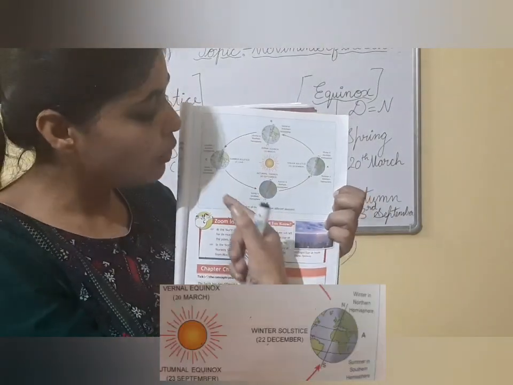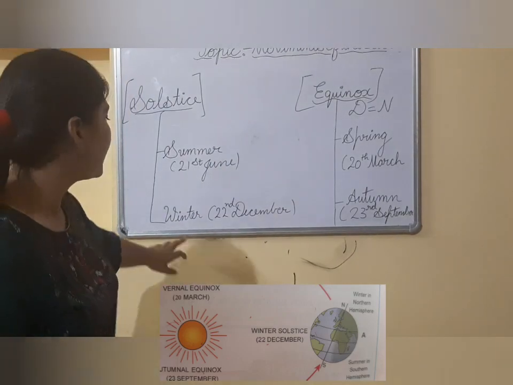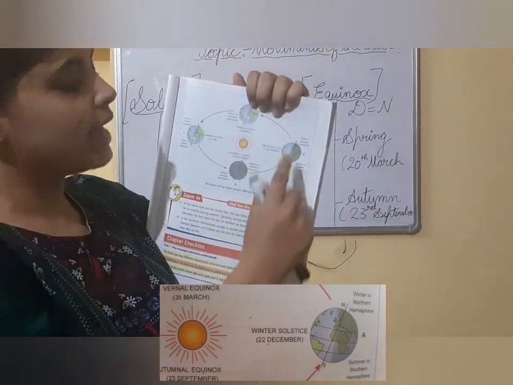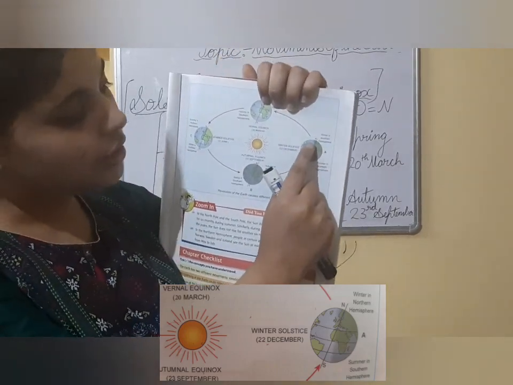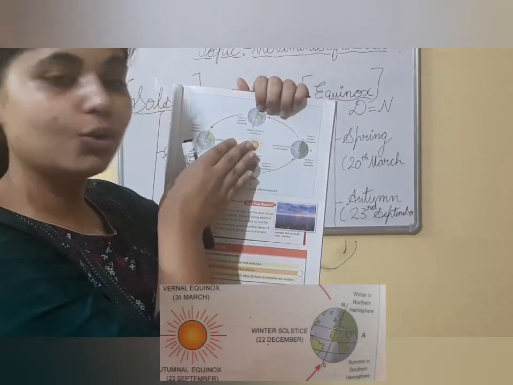Now we will discuss when Earth comes to this position, that is winter solstice. As you can see in this picture, the northern hemisphere is far away from the sun, but the southern hemisphere is tilted toward the sun.